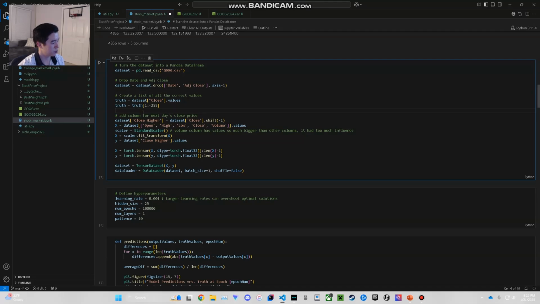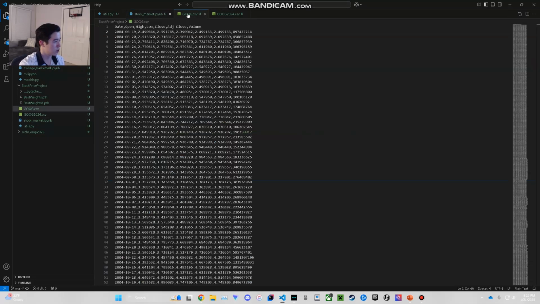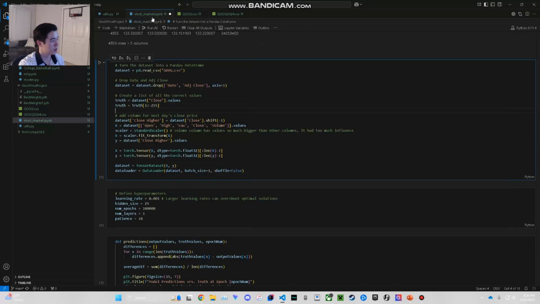So then I use something called standard scaler. As you can see, the volume column for every single day is an abnormally large number compared to the rest of the data inputted. So the problem with that is it will influence the weights and the gradients of the model way too much, way more than the other types of data. To fix that, I use standard scaler.